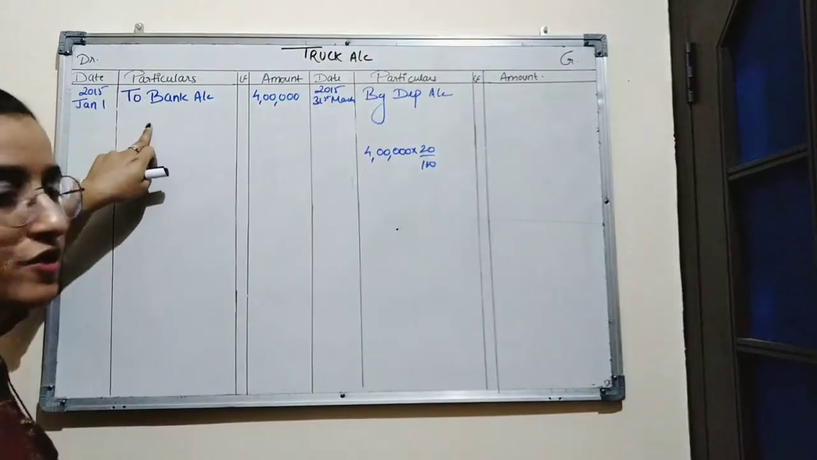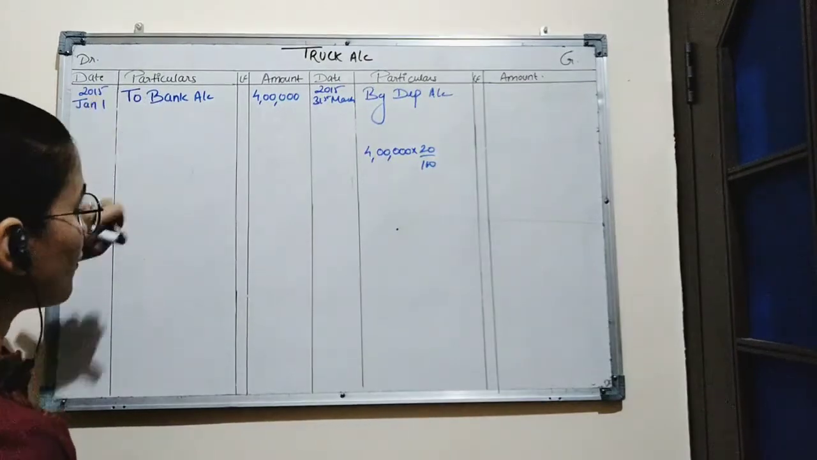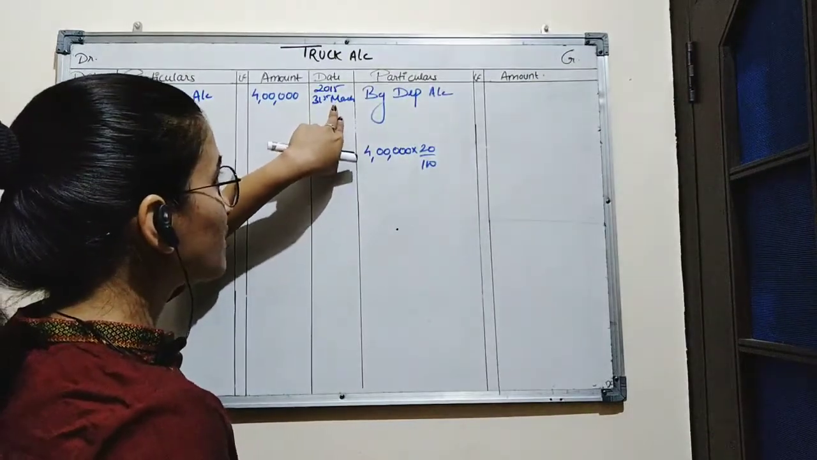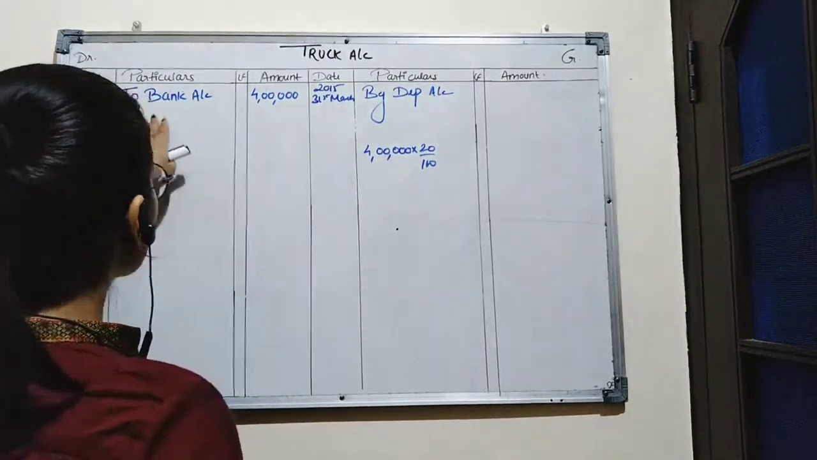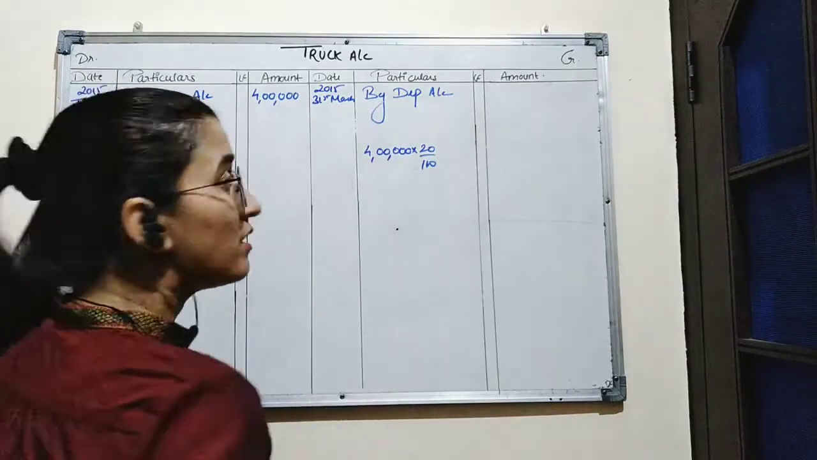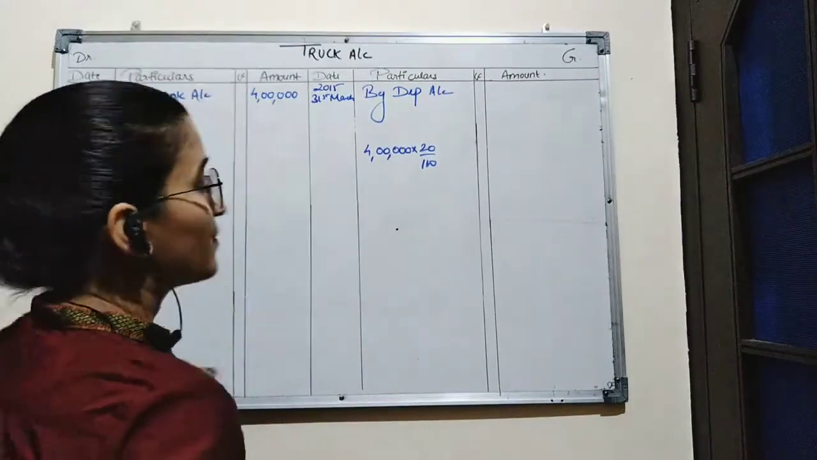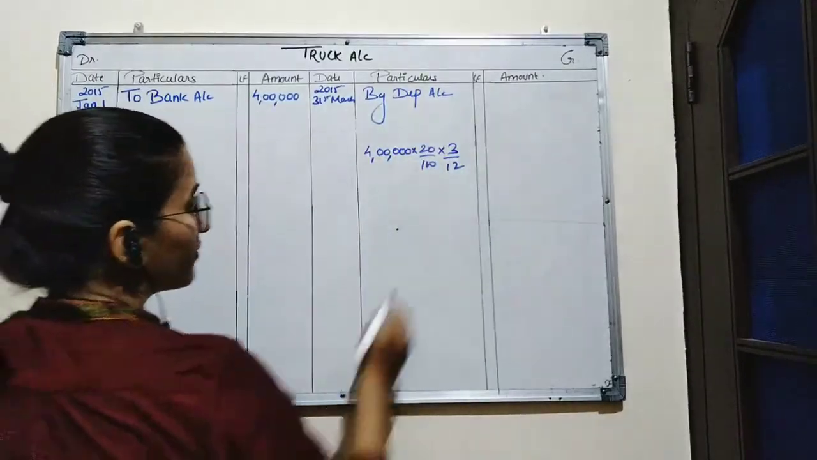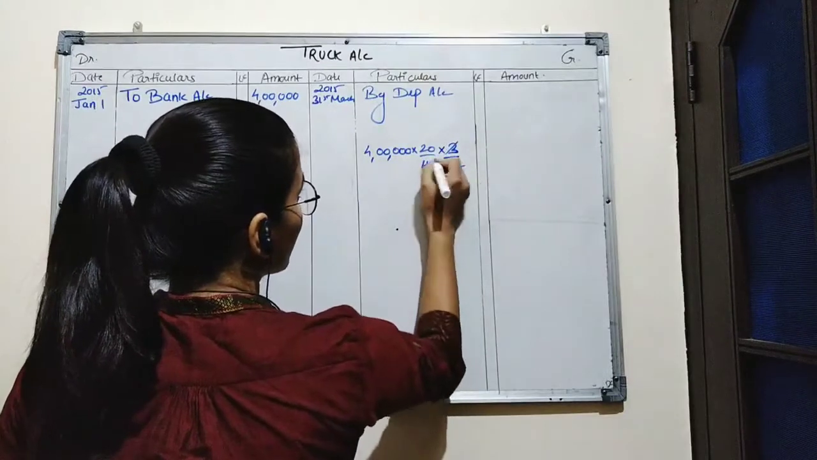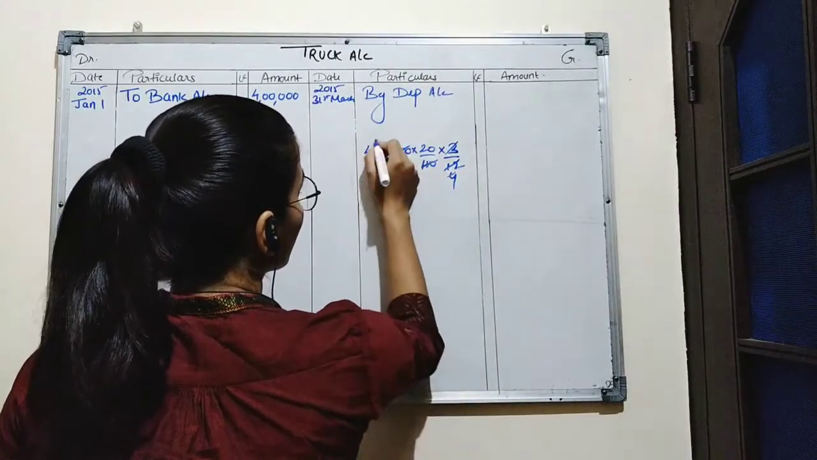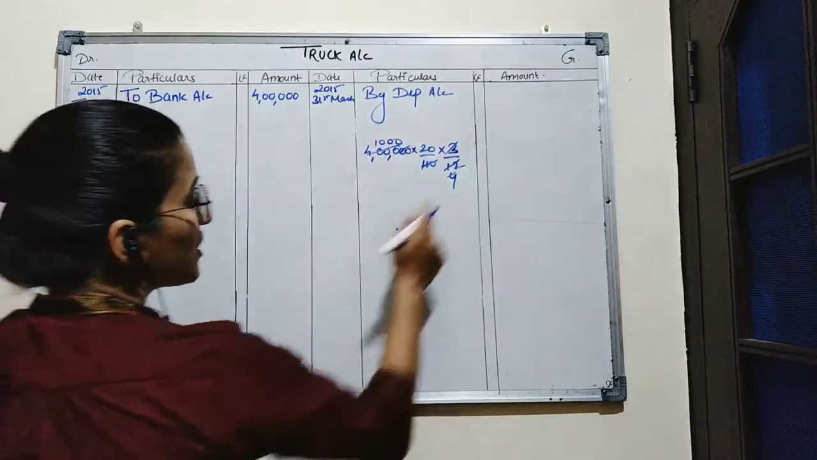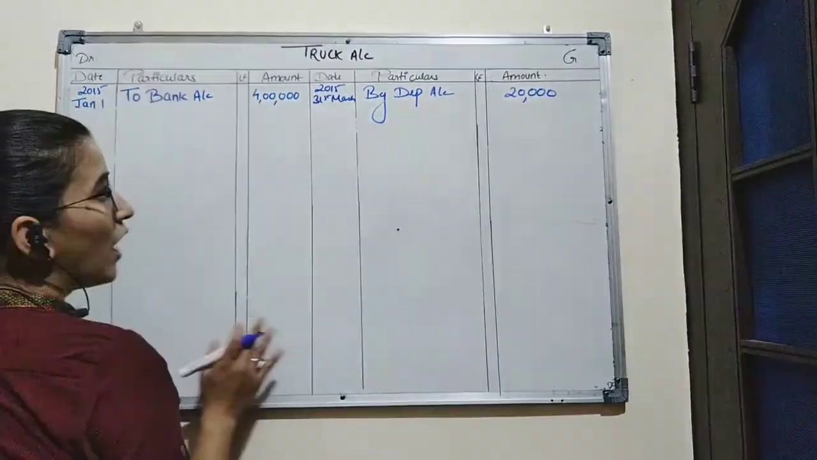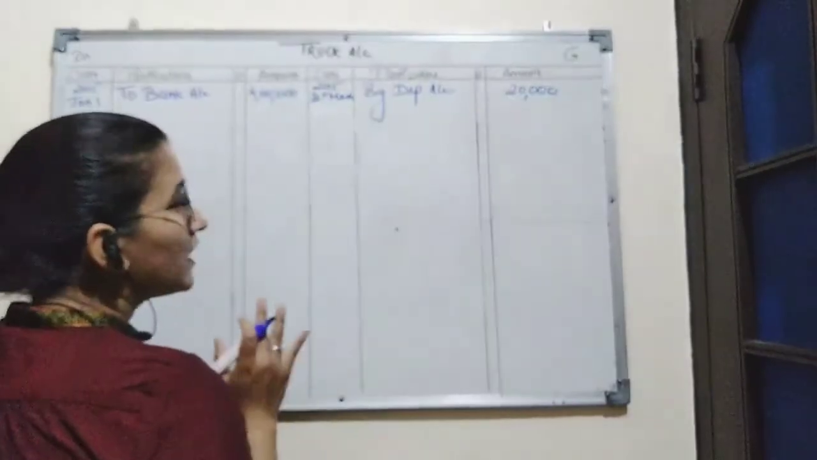See, the machinery was purchased on 1st January 2015, and we are charging the depreciation on that machinery on 31st March 2015. That means the machinery has been used for 3 months from January to 31st March. So we will provide the depreciation for 3 months. So the depreciation amount is 20,000.